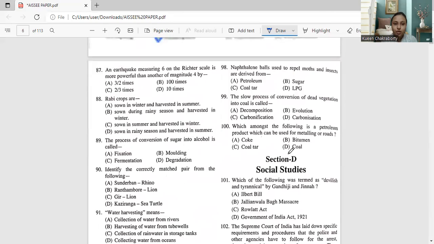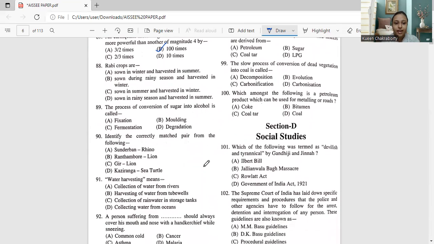Next, coming to question number 87. An earthquake measuring 6 on the Richter scale is more powerful than another of magnitude 4 by 3 times, or 3 by 2 times, 100 times, or 10 times. So an earthquake measuring 6 on the Richter scale is more powerful than one of magnitude 4 by 100 times. Okay. So the answer for question 87 will be option B, that is 100 times.